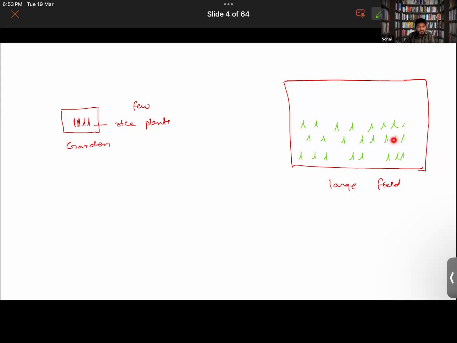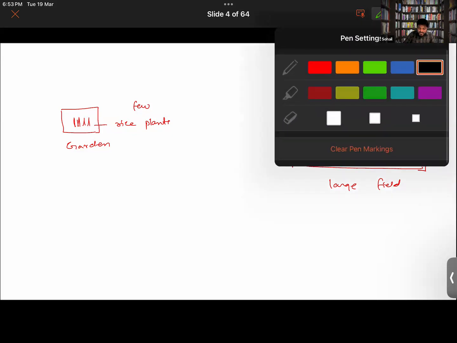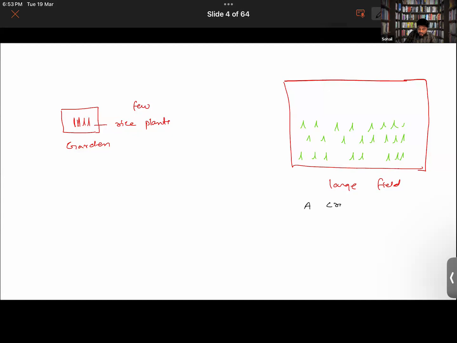Yes. The thing is that when the same kind of plants are grown in the field on a large scale, to obtain different types of food items from it, thereby it is called a crop. So when I say a crop of rice, it will mean that the whole field is covered with rice plants only.